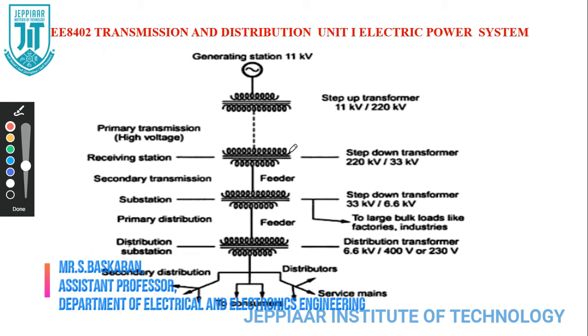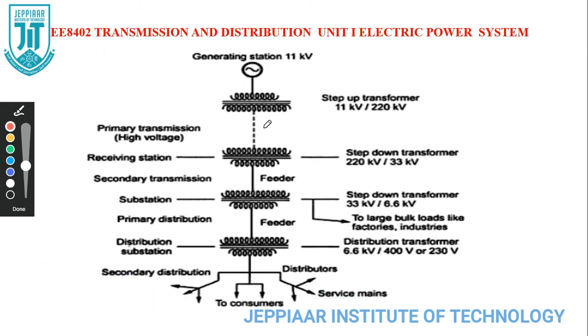The conductor which carries high voltage is called the bus bar. The same conductor, when used for transmission, is called the feeder. It carries a lower voltage compared to the generating station. So this is the secondary transmission. After secondary transmission, the 33 kV will be stepped down to 6.6 kV, which is called primary distribution.